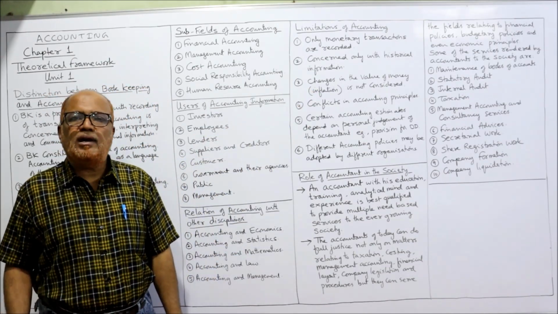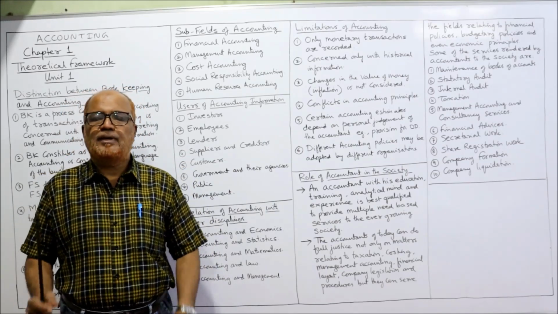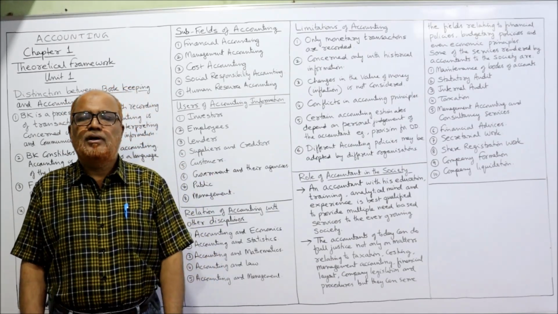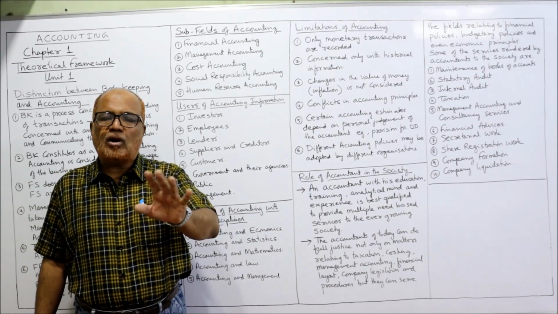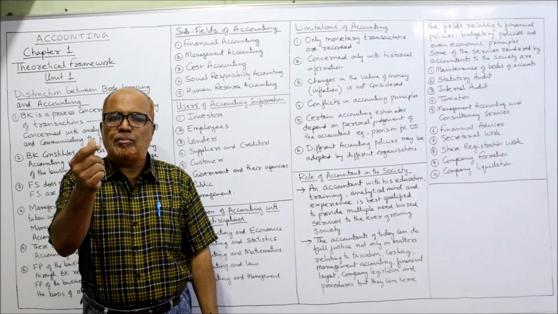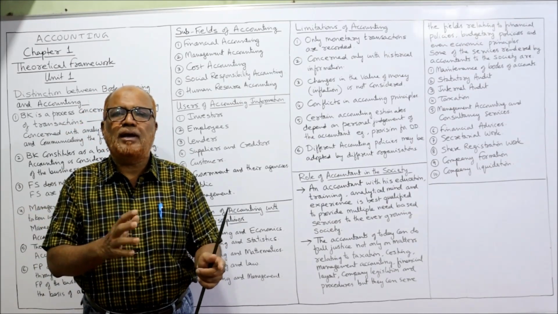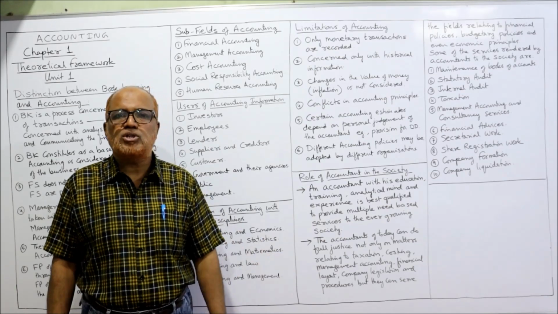But unfortunately, loyalty, efficiency, honesty cannot be measured. So those events cannot find any place in accounting. Only those transactions which can be measured in terms of money will be recorded. Non-monetary events will not find any place. That is one of the limitations.